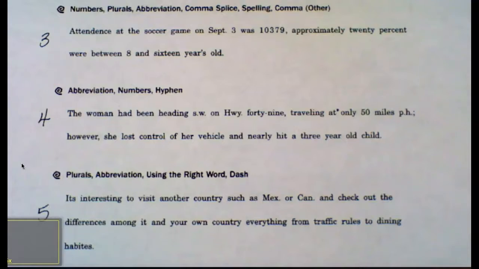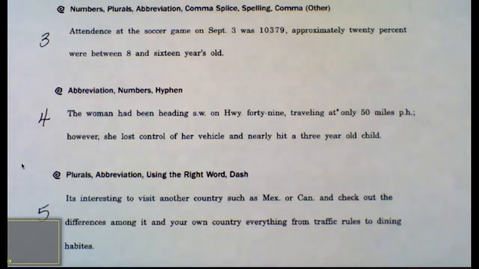Sentence 3 says, attendance at the soccer game on Sept 3rd was 10,379. Approximately 20% were between 8 and 16 years old. In this sentence I have an issue with numbers, an issue with plurals, I'm going to fix an abbreviation, fix a comma splice, I have a spelling error, and I'm going to add another comma. So first, let's address our issue with numbers.